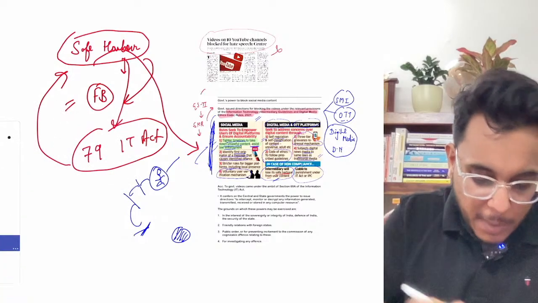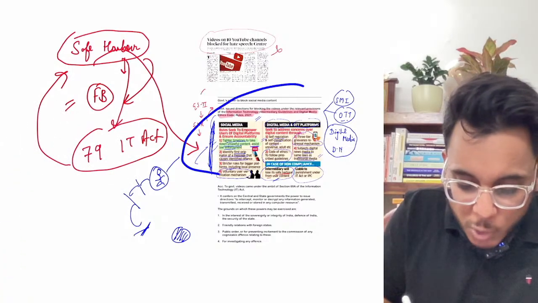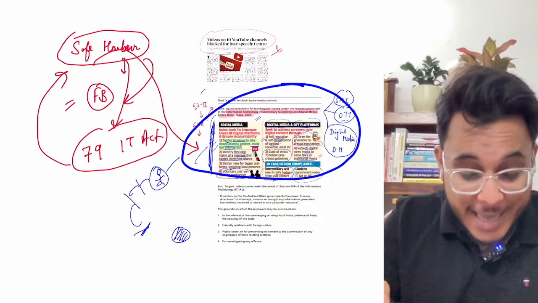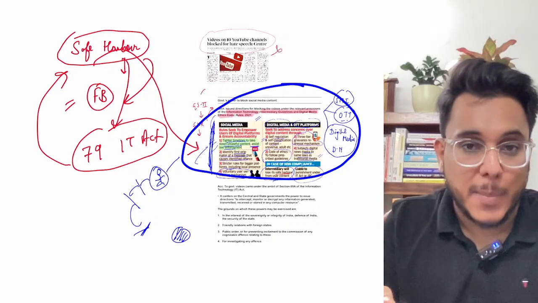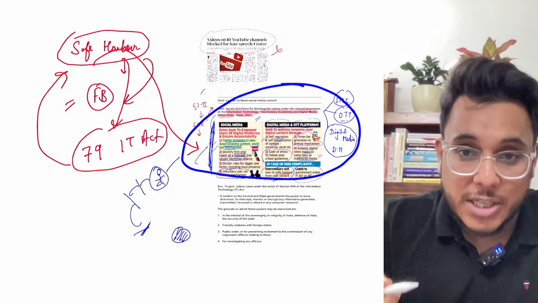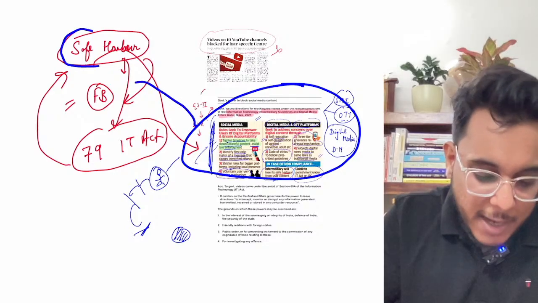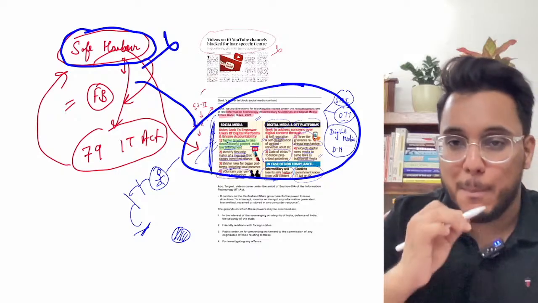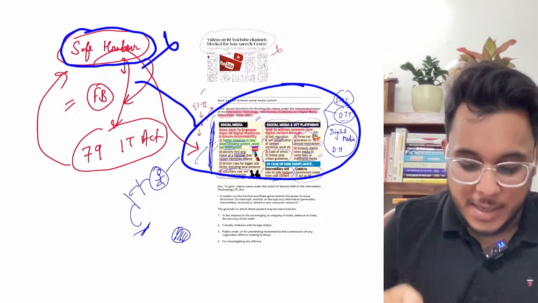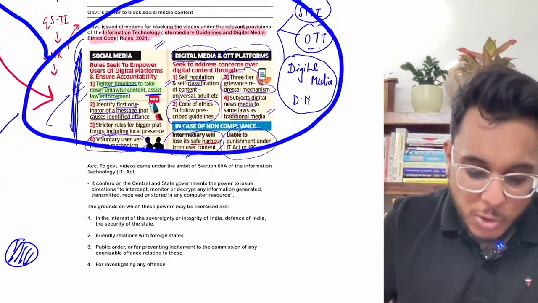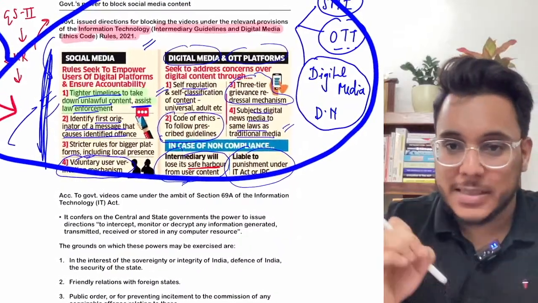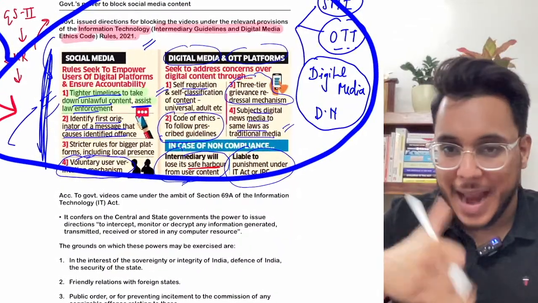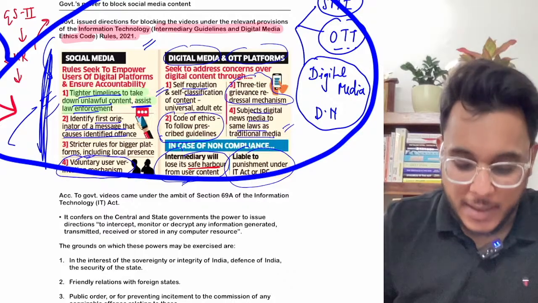If all these rules are followed by the social media intermediaries, OTT platforms, and digital media, they will get the safe harbor protection. Otherwise, their safe harbor protection will be taken back, or they will be punished also. So this is the IT Rules of 2021. Please download the pictographic and the article that I have provided and use it.